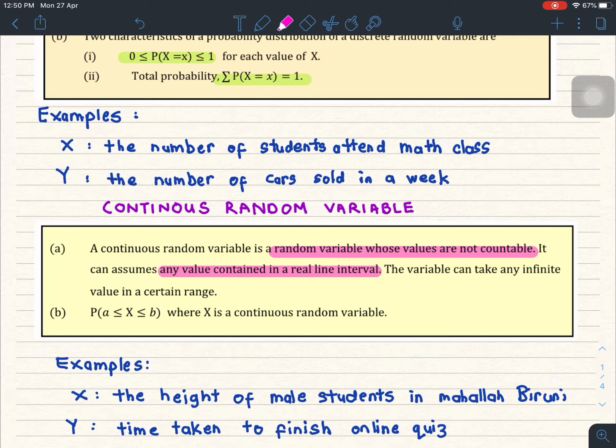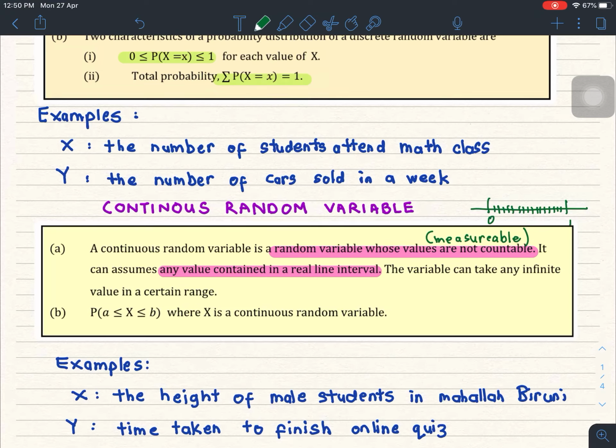So this one you cannot count, but it can be measured. Measurable means you can have infinite values within an interval, for example, between 0 to 1. There are infinite values over here. So you can have 0.1, 0.11, 0.112 and so on.